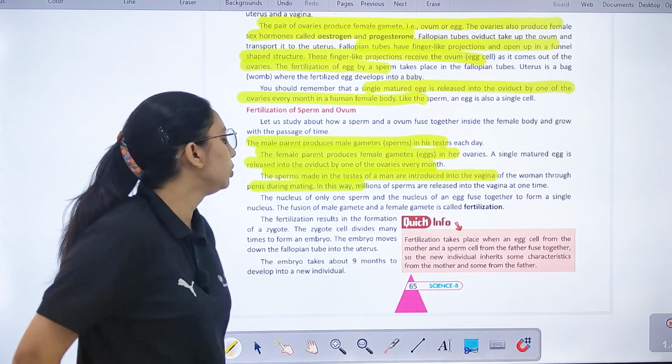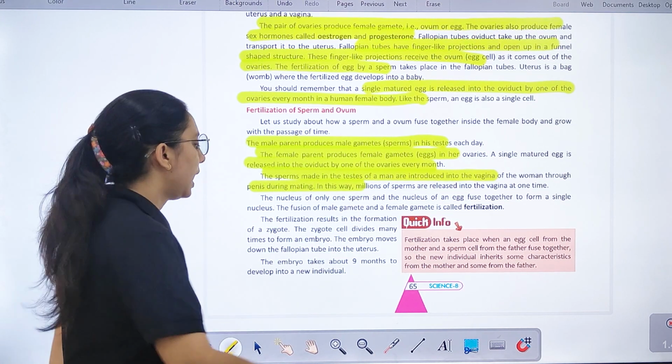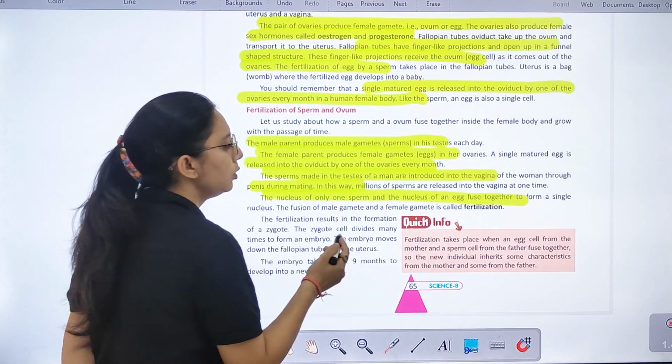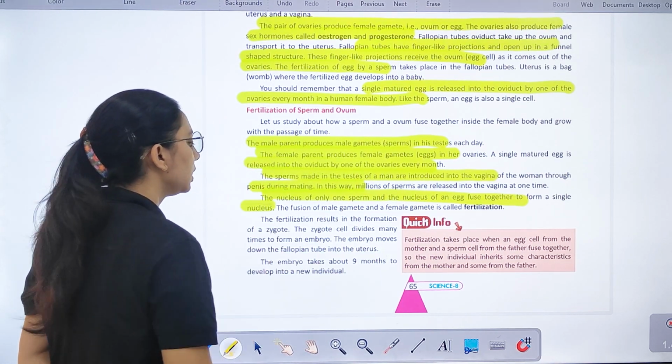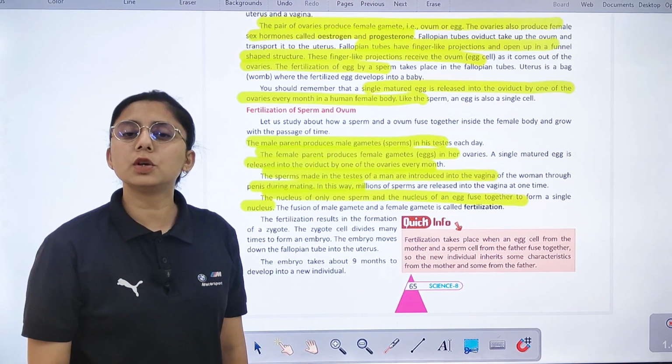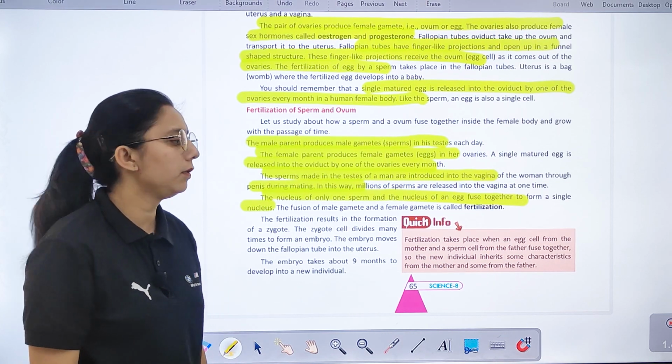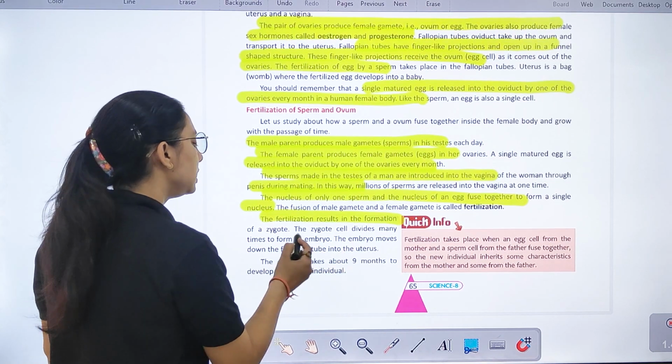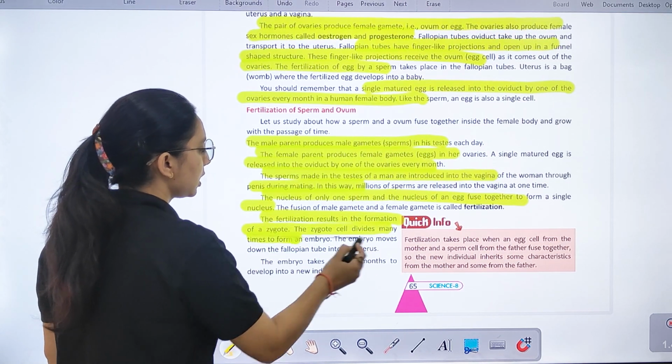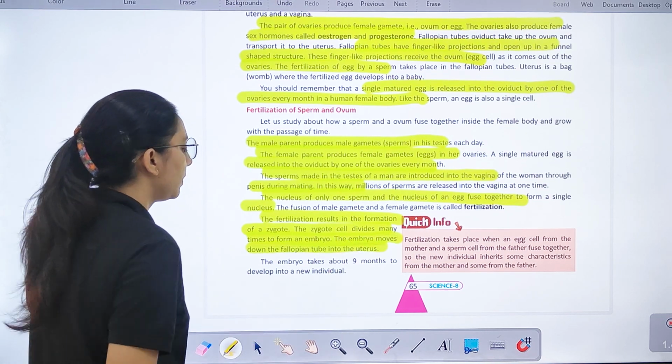किसके through parents during mating, right? And the nucleus of the sperm and the nucleus of the egg fuse together. और ये क्या form करते हैं? Single nucleus. और जो fusion होता है male and female gametes का, उसमें क्या कहते हैं? Fertilization. The fertilization results in the formation of zygote. The zygote cell divides many times to form an embryo.